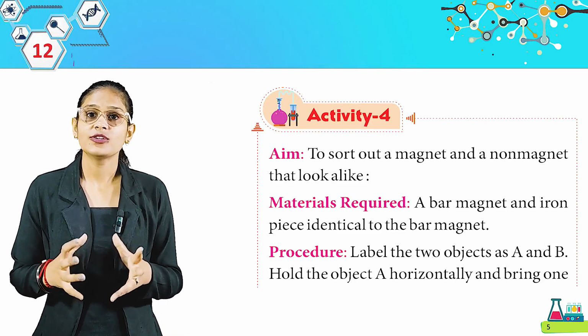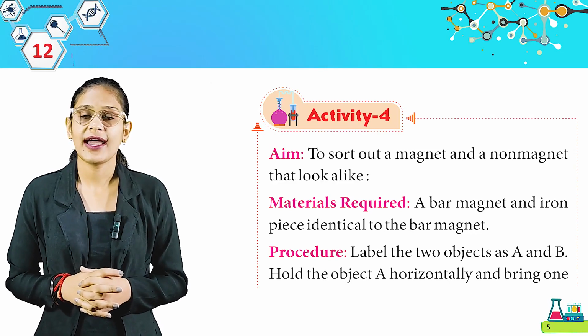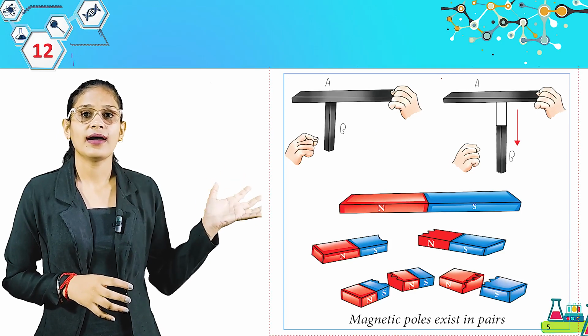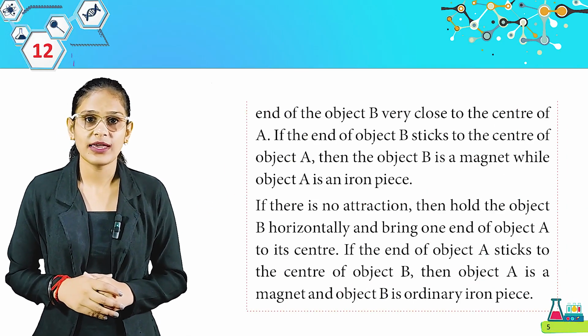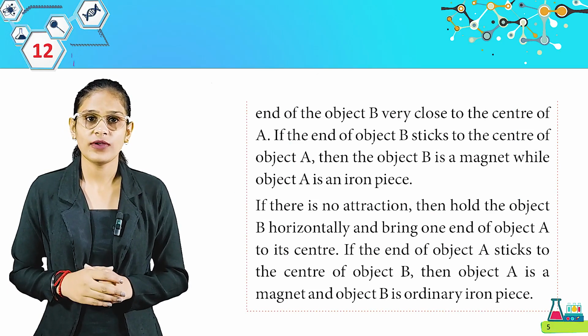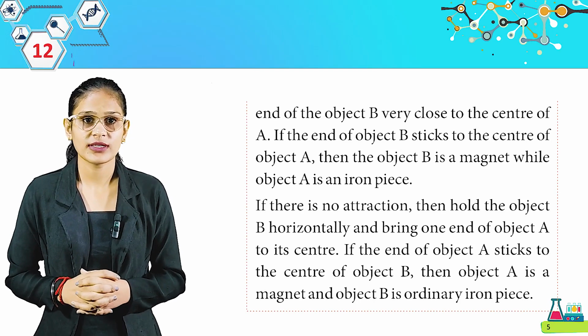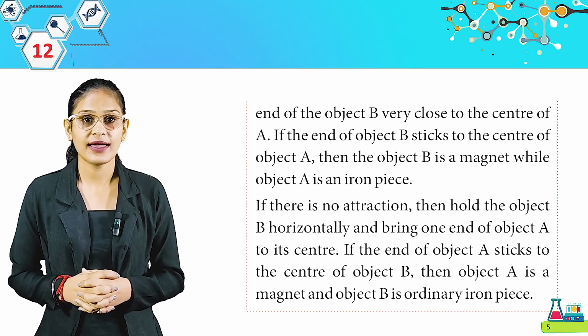Procedure: label the two objects as A and B. Hold the object A horizontally and bring one end of the object B very close to the center of A. Look at this picture. That's how you have to perform the activity. If the end of object B sticks to the center of object A, then the object B is a magnet, while object A is an iron piece.